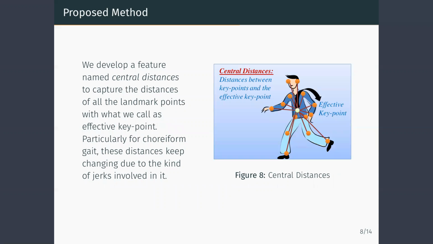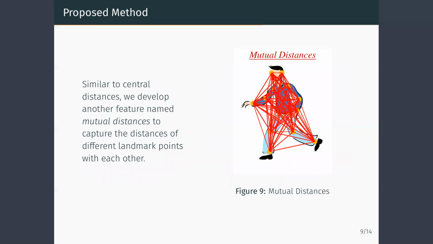It is observed that in choreiform gait, the distances of various parts of the body keep on changing due to the jerks involved. Hence, we calculate the central distances from an effective key point. This feature is computed by calculating the distances of all the joints from the centroid of the joints. A similar idea is to take into account the distance of different joints with each other, for which we define the next feature, mutual distances. It is basically the mutual distance between all the joints.